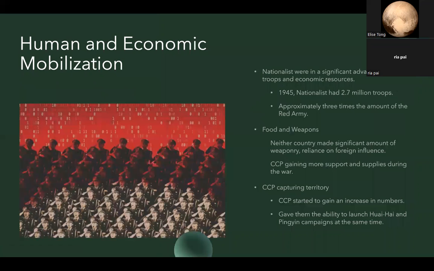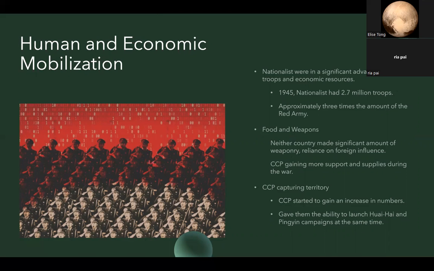During the war, nationalists had a significant advantage in troops and economic resources. For example, in 1945, the Nationalist Army consisted of 2.7 million men, approximately 3 times the size of the Red Army. By June 1946, the proportions were similar, with the Red Army troops numbering 1.27 million and the Nationalists 4.3 million. The CCP also had access to a militia force of around 2.2 million in August 1945, but many of these troops were untrained and ill-equipped, so they were less valuable.